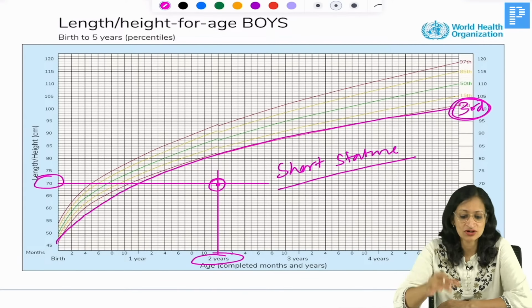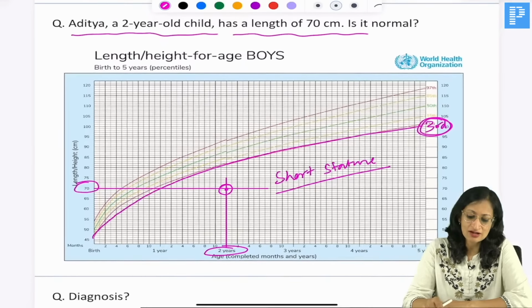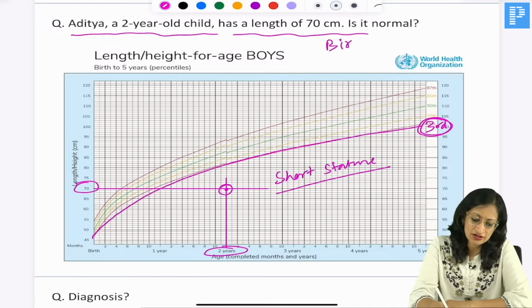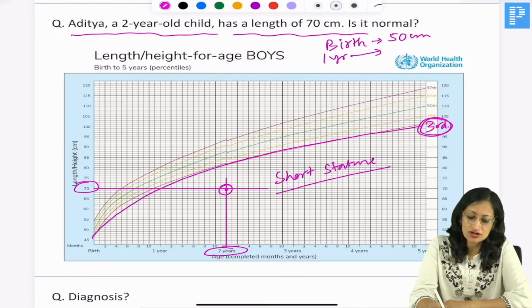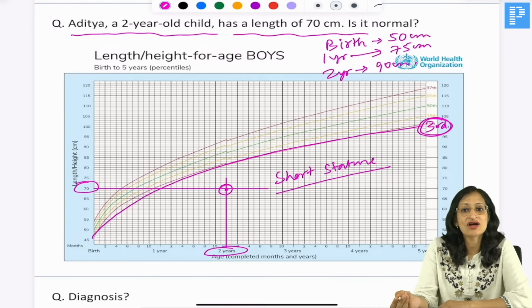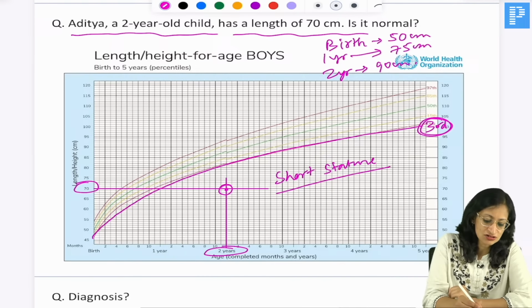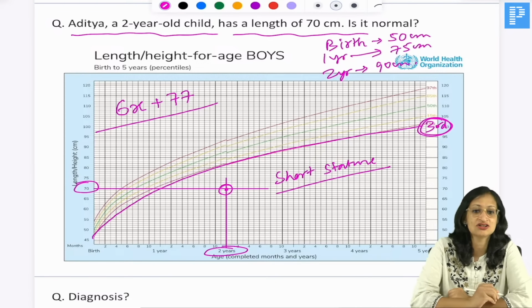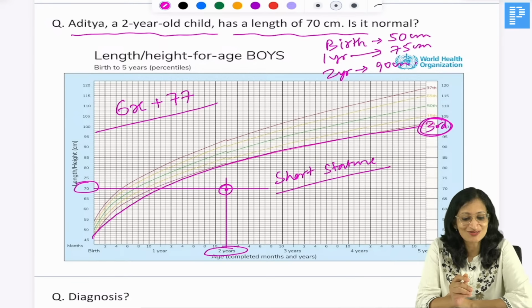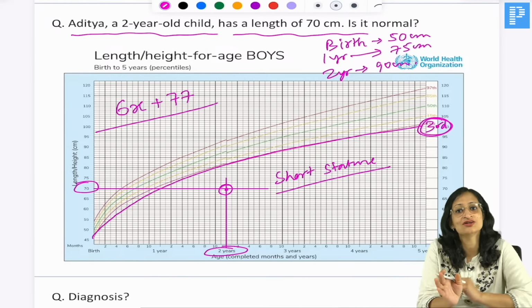So at birth, what is the length of a child? At birth, the length of the child is usually around 50 centimeters. By 1 year, it usually becomes around 75 centimeters. By 2 years, it usually becomes around 90 centimeters. And you have a formula also for expected height. Expected height is equal to 6x plus 77, where x is the age in years. But the most accurate value, you get it when you plot it on the growth chart.